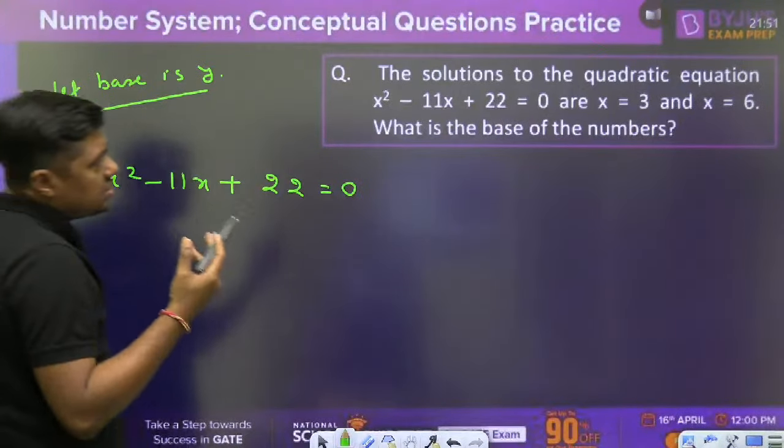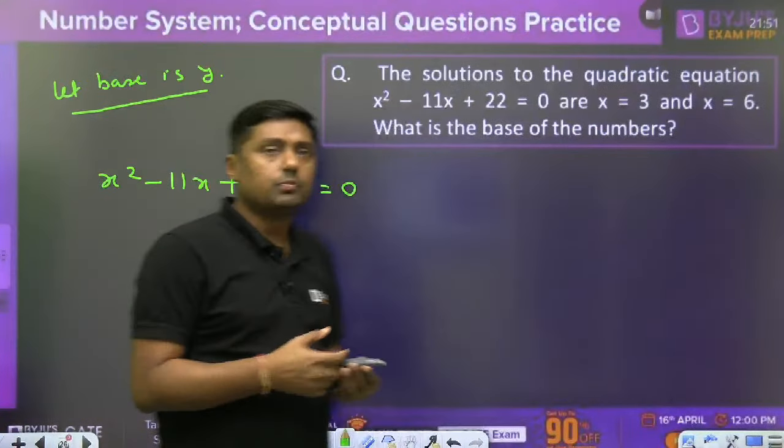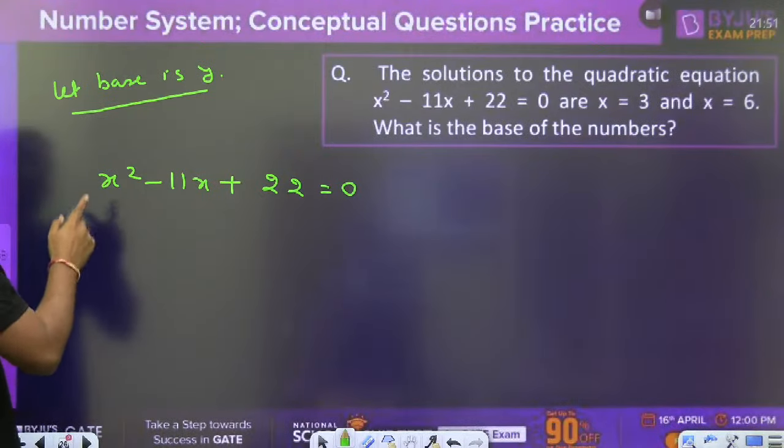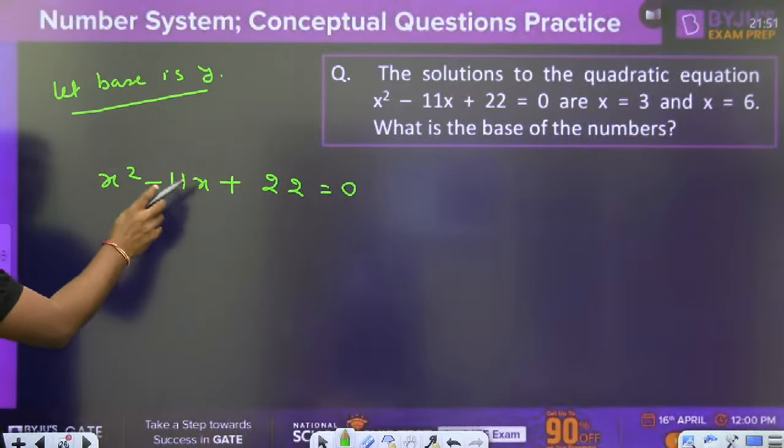Definitely if the solution is 3 and 6, then definitely the base will be more than 6. Then if the base is y, so when I am writing the x square minus 11x plus 22, so